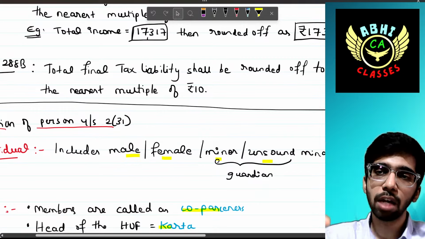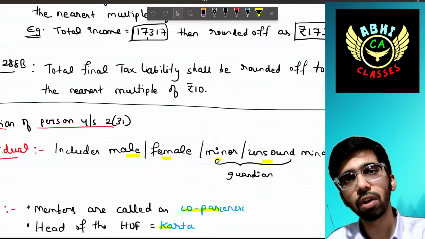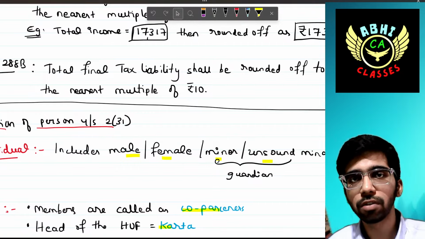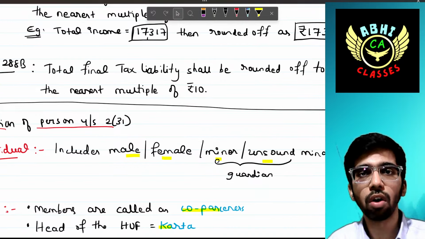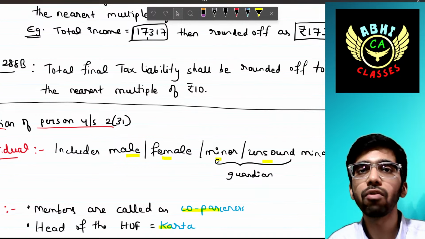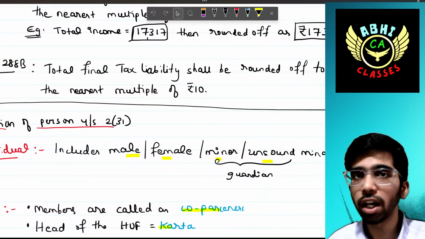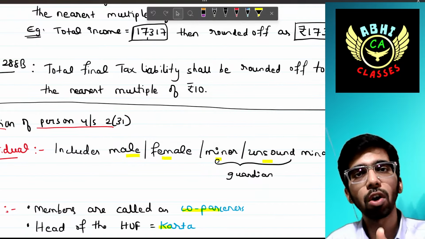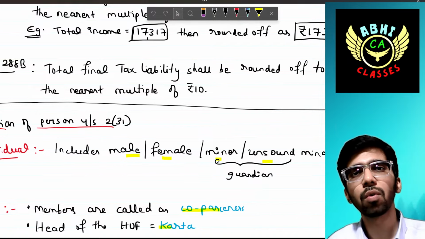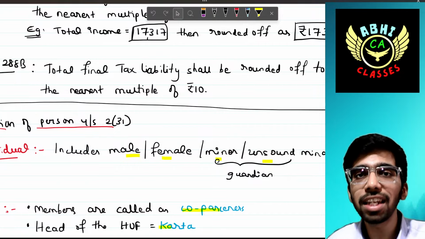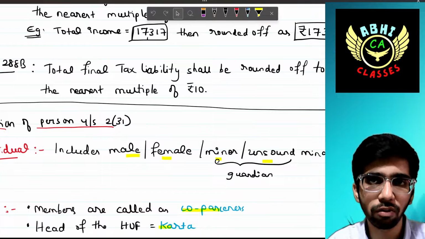Next, 288B says that the same rule is applicable for income tax liability. After computing the tax liability on the taxable income by applying the respective tax rate, which we will go through in the upcoming slides, that also is to be rounded off to the nearest multiple of 10. Let's say for example your tax liability is 1,539, then it should be rounded off to 1,540. If the tax liability is 1,514 or 1,513, it should be rounded off to 1,510. Simple. This is the rounding off provision.